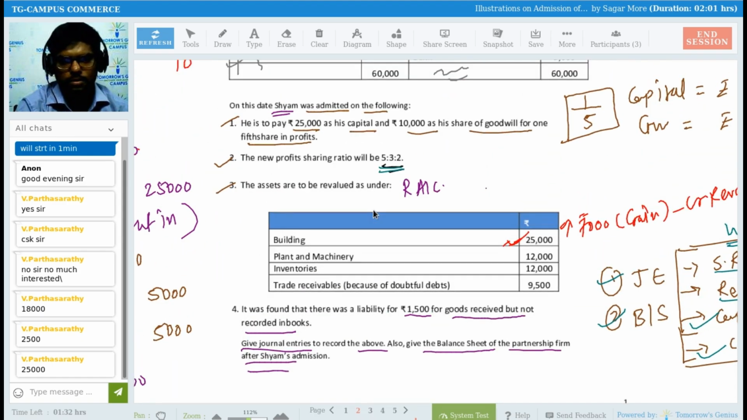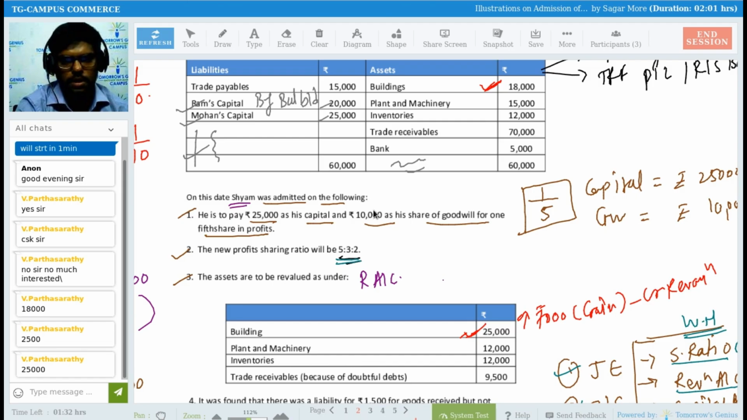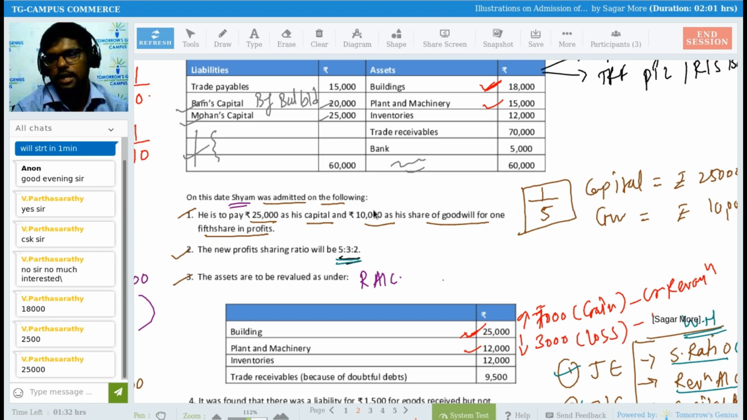After that, what next, sir? Next is your plant and machinery. What was the previous value of plant and machinery? 15,000, sir, right? And today's value is 12,000. So does the value of plant and machinery decrease or increase here? Decrease. By how much? By 3,000 rupees. Is it a gain or loss? Loss. And loss we have to record on the debit side of the revaluation account.